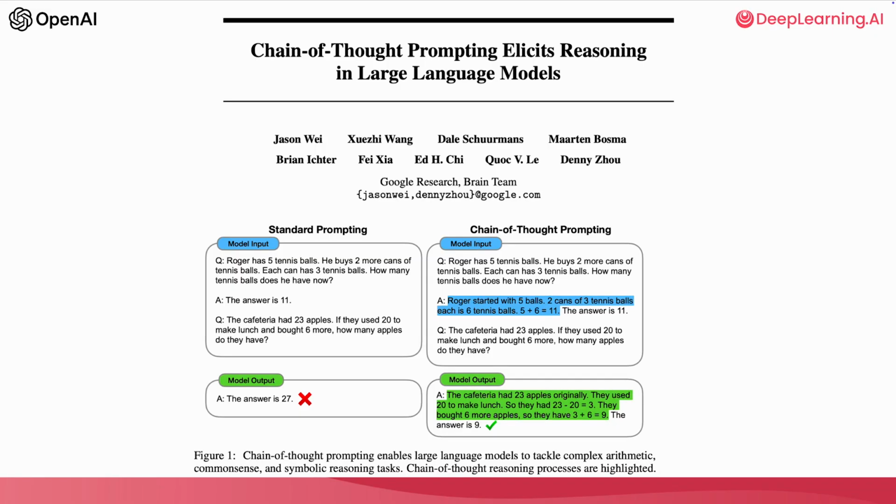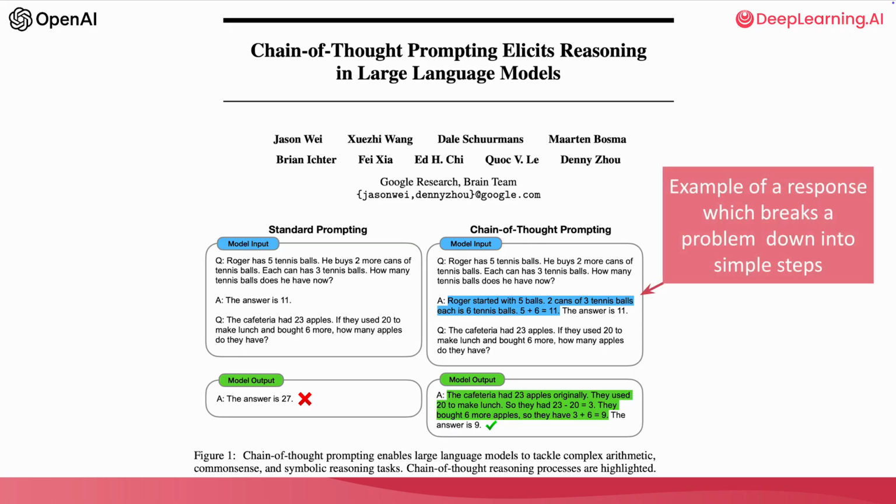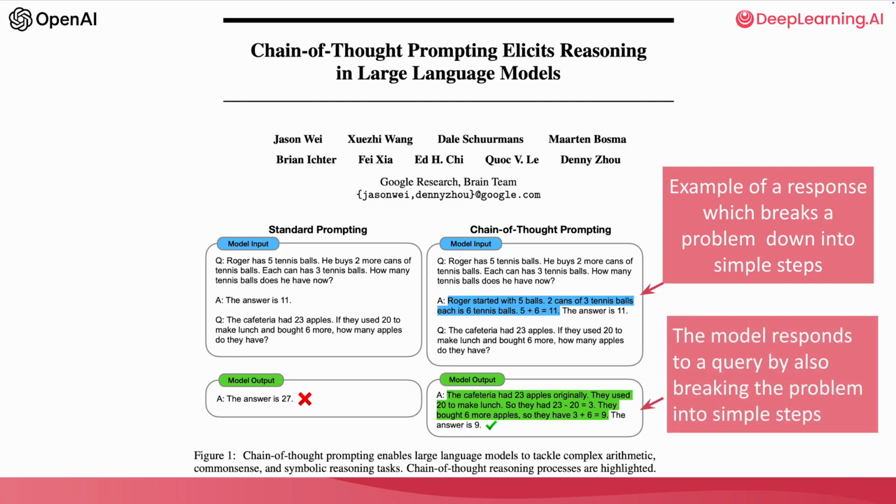And in response to that, rather than just providing the answer directly to a query, the model will process the query step by step. Here's an example from the 2022 paper, Chain of Thought Prompting Elicits Reasoning in Large Language Models by Jason Wei and others from the Google Brain team. In this example, when using chain of thought prompting, you also provide the model with an example of a response that takes a problem and breaks it down into simpler steps. When responding to the query, the model creates a chain of simple steps